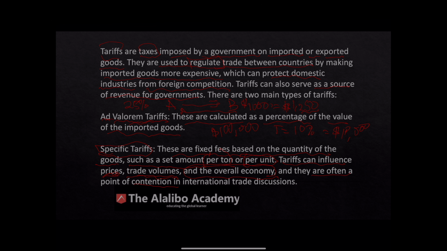They are often a point of contention in international trade. Countries always impose tariffs on other countries, and sometimes it can lead to a trade war. Countries use it to balance trade. If one country is importing more than the other, sometimes tariffs are used to get their attention and say you have to do it right, and countries go back to the negotiating table.